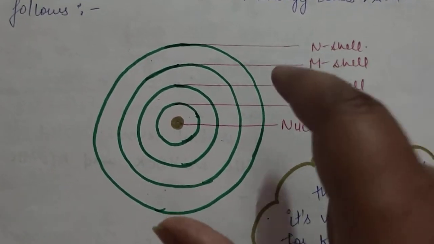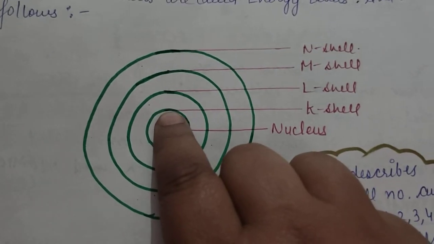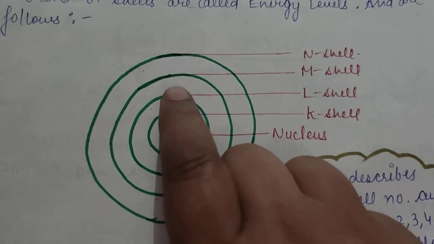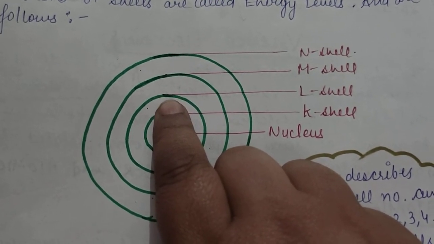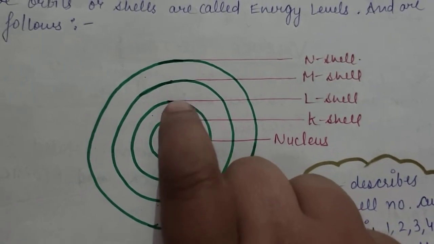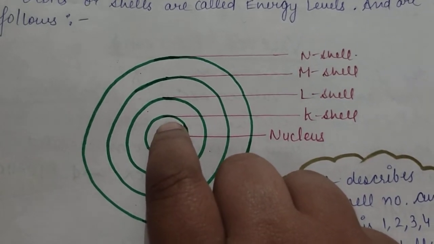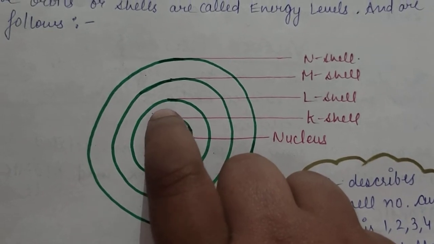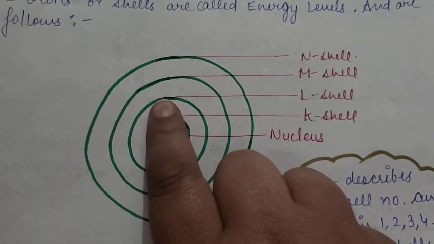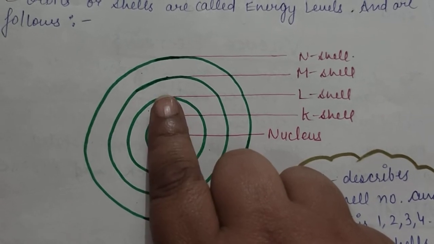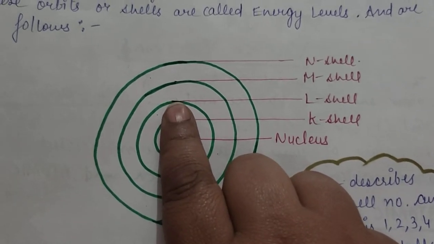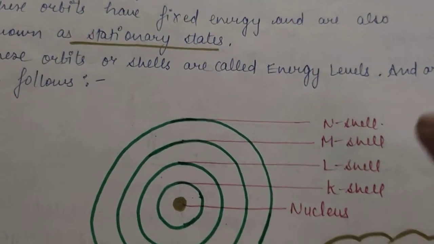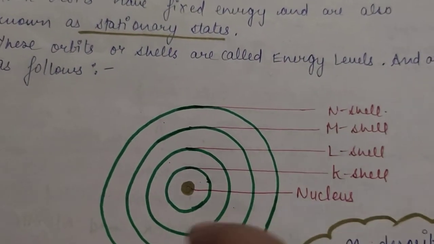He said that if an electron is present in the K shell, it will have the energy of the K shell. If it is present in the L shell, it will have the energy of the L shell. If we want an electron to move from the K shell to the L shell, we have to give it an extra amount of energy, because of which its energy becomes equal to that of the L shell. So this was Bohr's model of the atom.